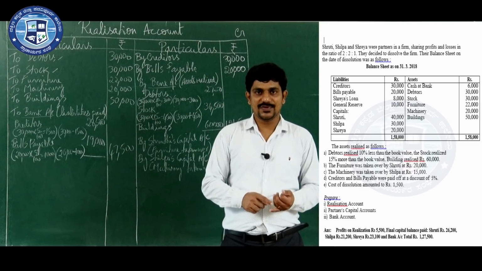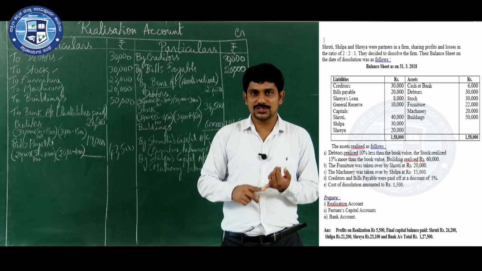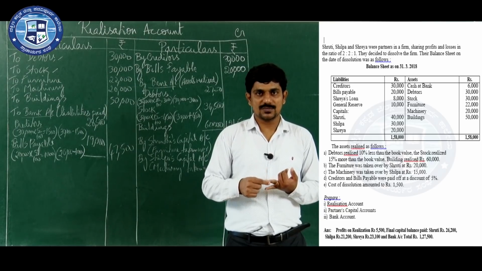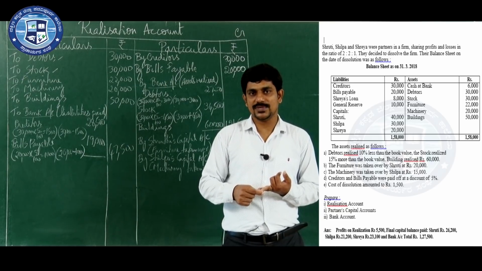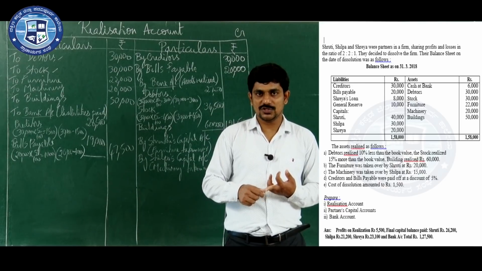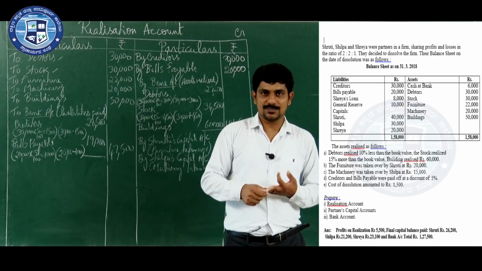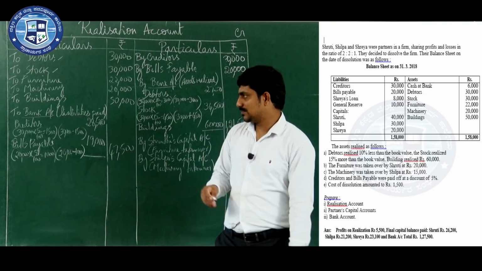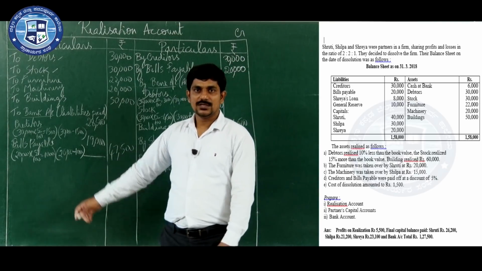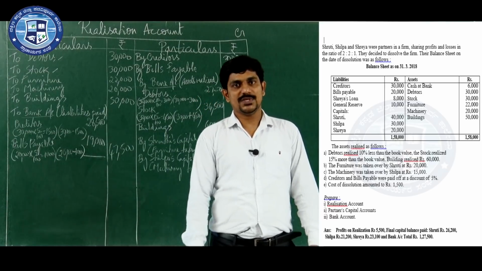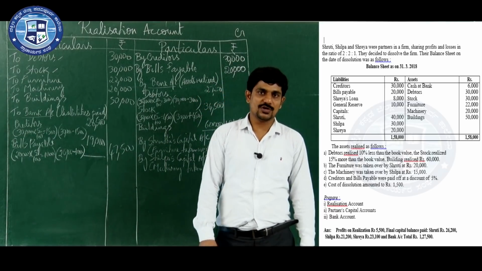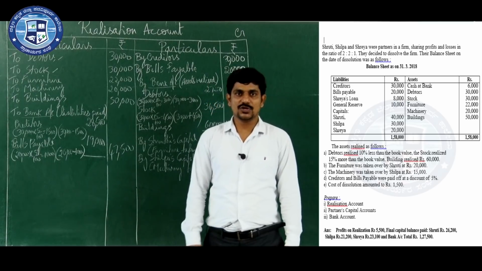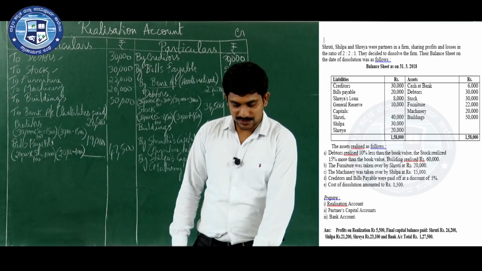They will give different terms. Sometimes they will give dissolution expenses, sometimes realization expenses, sometimes cost of dissolution. It is one and the same. That is nothing but dissolution expenses paid by the firm. Expenses means which side do you have to record? Debit side. Now again, you have to pay, so cash or bank account. Here which account do you have to take? Bank account is there, so you have to write bank account. How much is the cost of dissolution given?